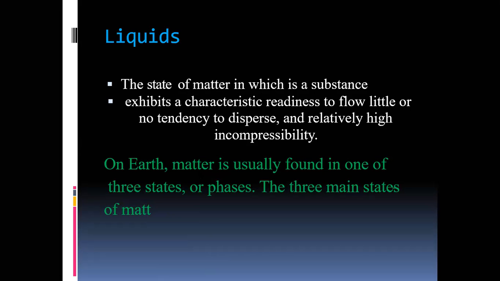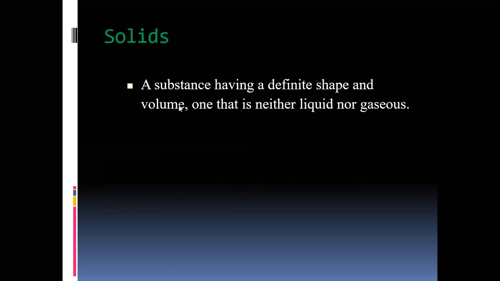On earth, matter is usually found in one of three states or phases. States and phases, same meaning, okay? Synonyms. On earth, every matter is present, whether liquid or gas or solid. Solid: a substance having a definite shape and volume.